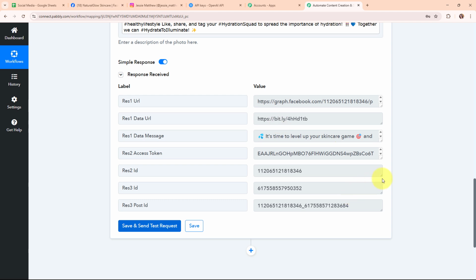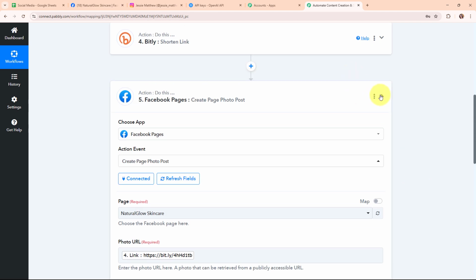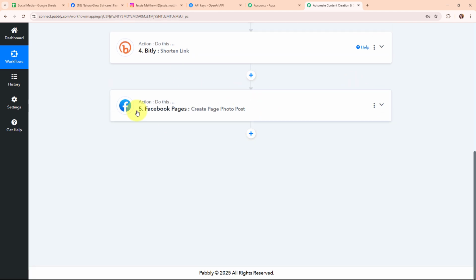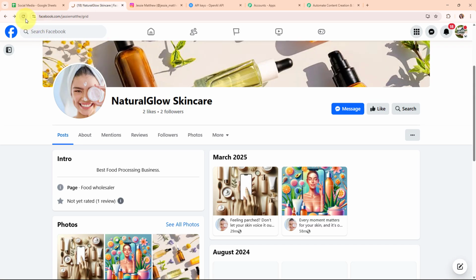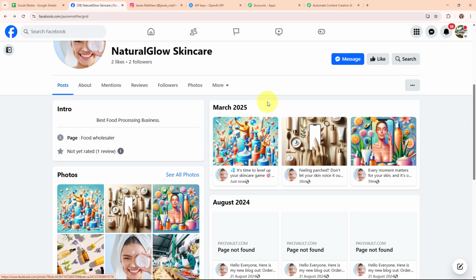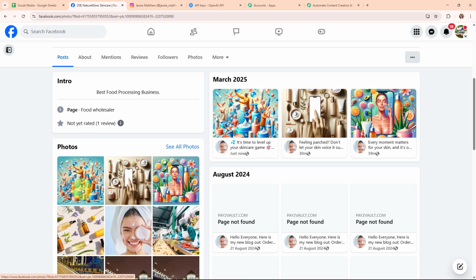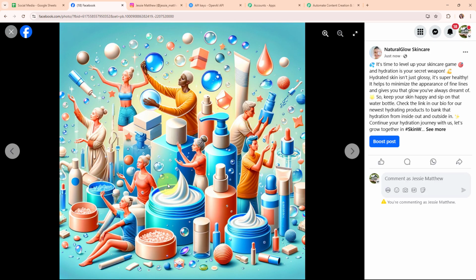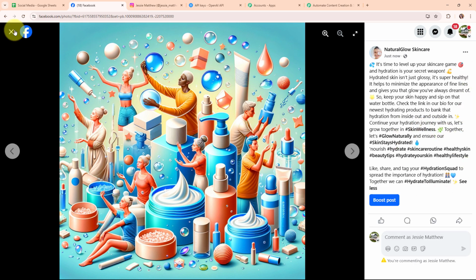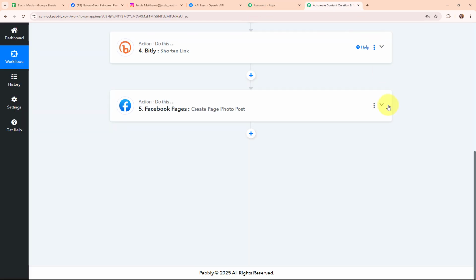And here you can see we have received a successful response. That means we have successfully created a new post on our Facebook page. So now let's go and check it. Here I'm going to refresh it and scroll a little down, and you can see we have successfully created a post over here with the same image that AI has generated for us and the same caption. So with this, we have successfully set up this action step as well.